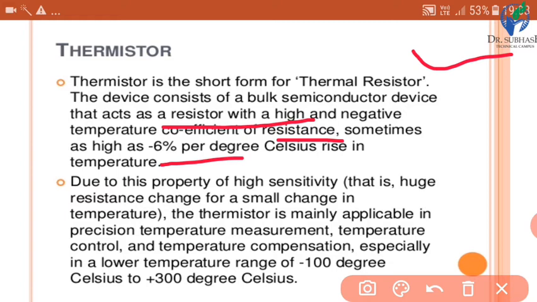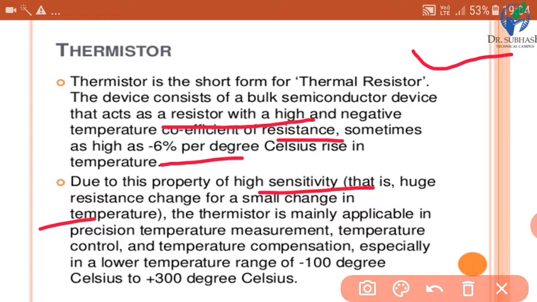Now, what is the meaning of negative temperature coefficient? Negative temperature coefficient means that if we increase the temperature, the resistance decreases. So this is known as negative temperature coefficient. Due to this property of high sensitivity, there is a huge resistance change for a small change in temperature.